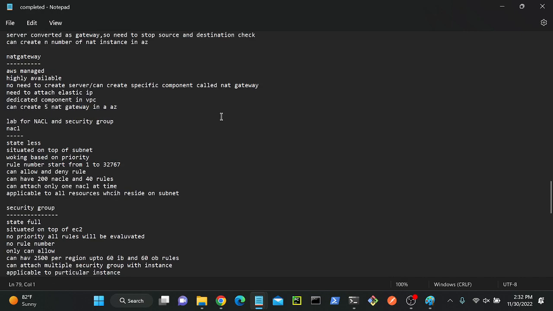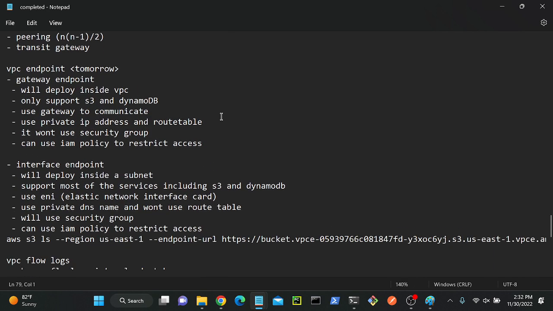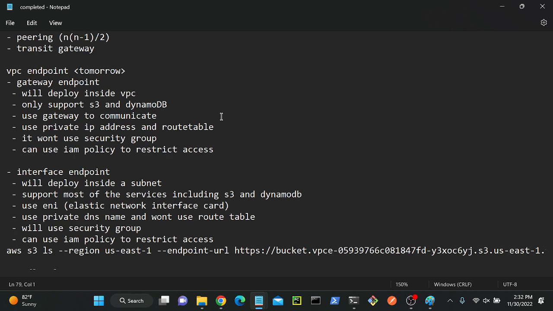Okay, so please write it down. The first one, NACL, after NACL, VPC endpoint. Are you able to see this? VPC endpoint. The first one is the gateway endpoint. Then we have the interface endpoint. The gateway endpoint we deploy inside a VPC. But the interface endpoint, we deploy inside a subnet, not inside a VPC.